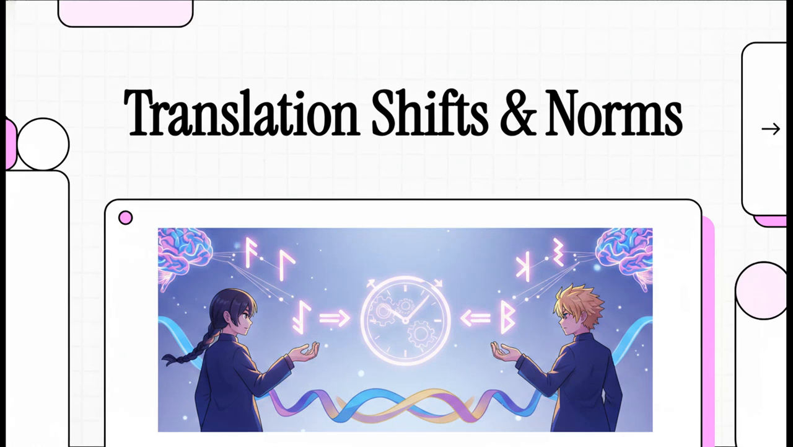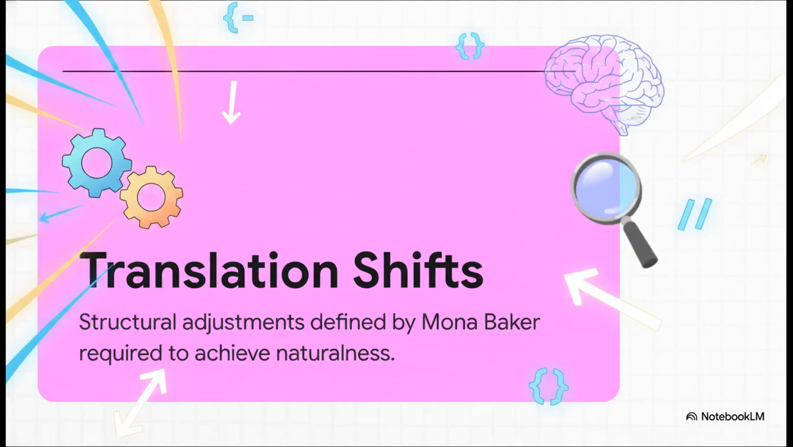Let's dive right into episode 7. In this explainer, we're unpacking the core mechanics of modern translation. We'll look at exactly how human adaptation stacks up against artificial intelligence. First up, we have translation shifts, or 직주현. These are structural adjustments defined by scholar Mona Baker. Translators use these strategic changes to achieve a natural feel in the target language.